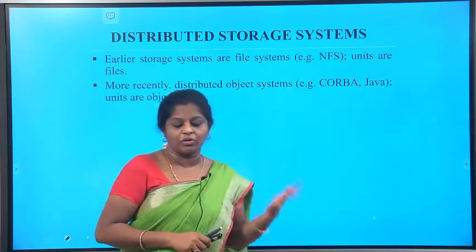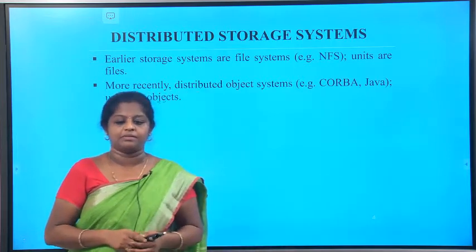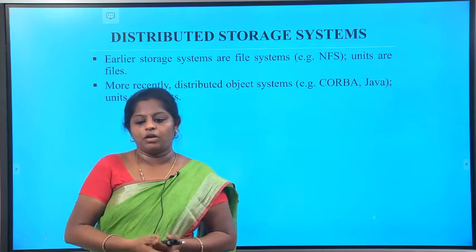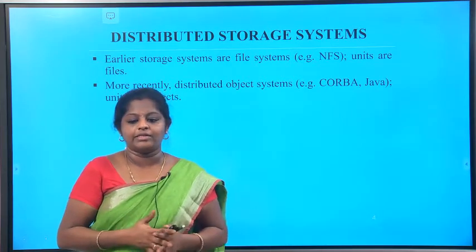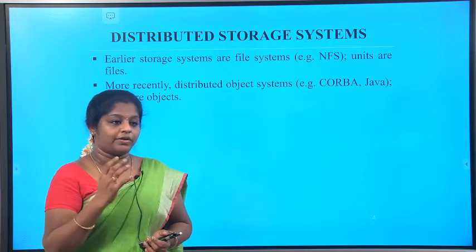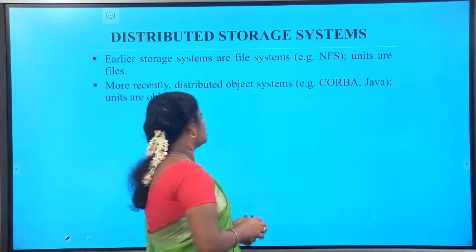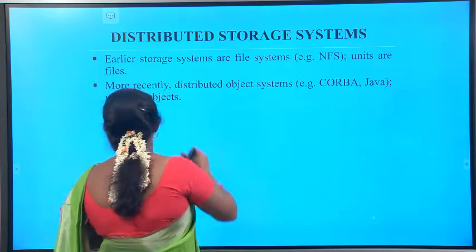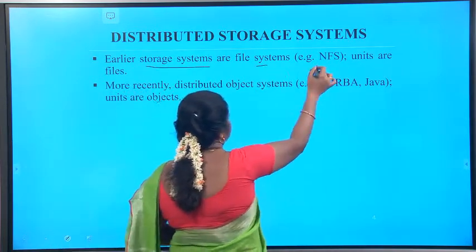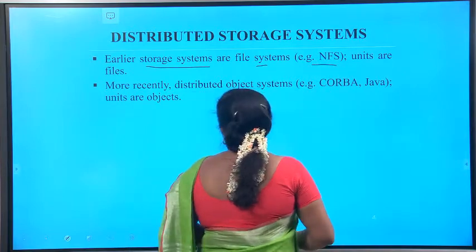Now we are going to see the distributed storage system. The requirement for sharing within local networks and intranets leads to a need for different types of services as well as different types of storage. Earlier, the storage system was a file system, that is, a network file system, where the units are only files.